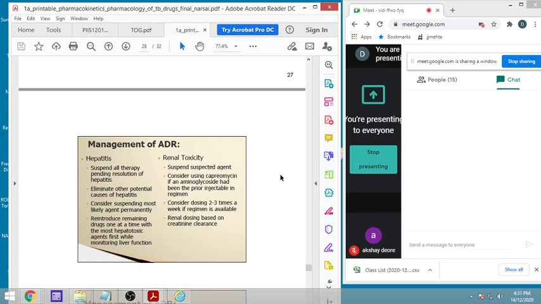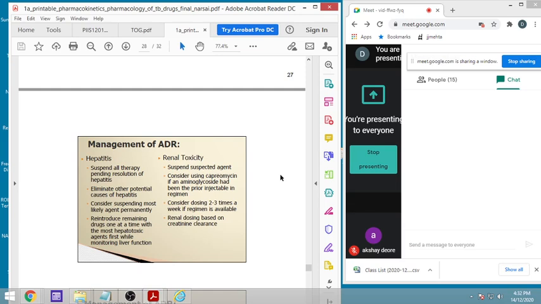Either we can suspend therapy if it is very severe, or we can manage the dose. Eliminate other potential causes of hepatitis if something else is simultaneously going on. Consider suspending the most likely agent, which we can suspend permanently. Reintroduce the remaining drugs one at a time, with the most hepatotoxic agents first, while monitoring liver function.